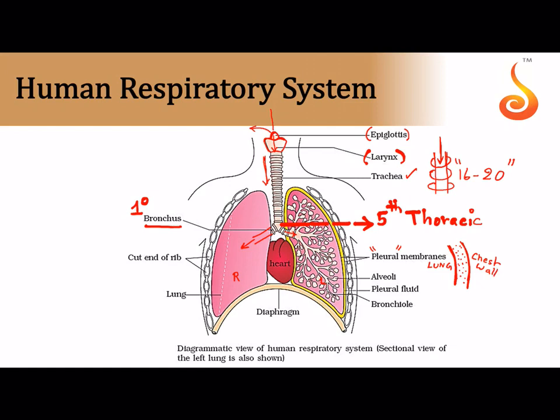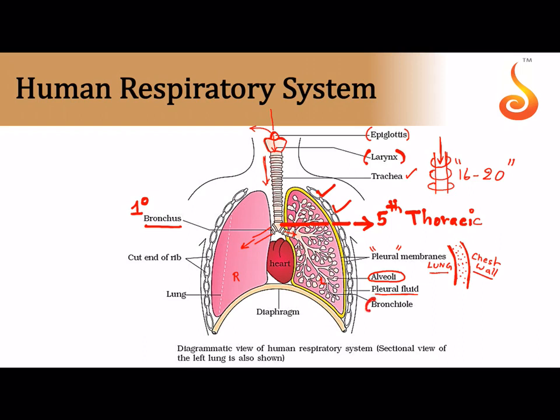Okay, so see here, this is the rib cage. You can see the cut parts of the ribs over here. So out of the two membranes of the pleural membrane, one of them is in contact with the lung and one of them is in contact with the rib, that is the chest wall. And then you can see these small sac like structures which are referred to as the alveoli. And like I said, within the pleural membrane you have this fluid which reduces damage by friction, which is referred to as the pleural fluid.